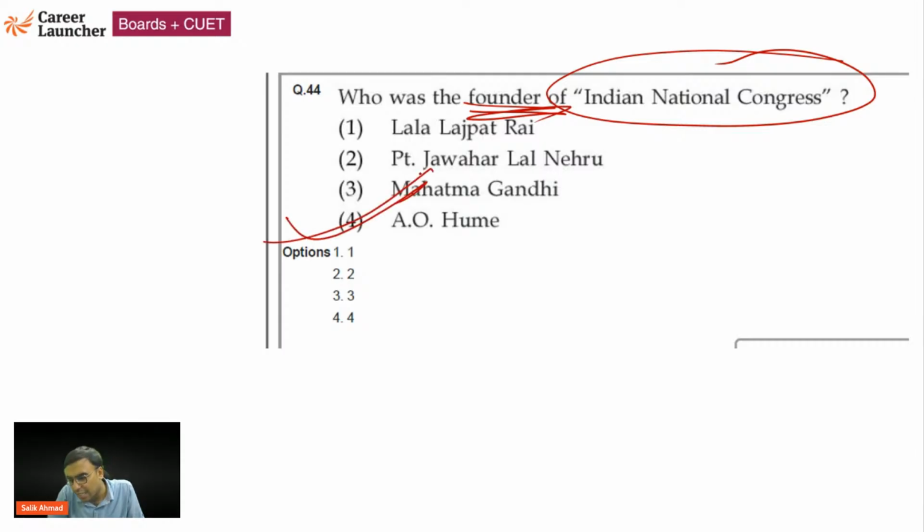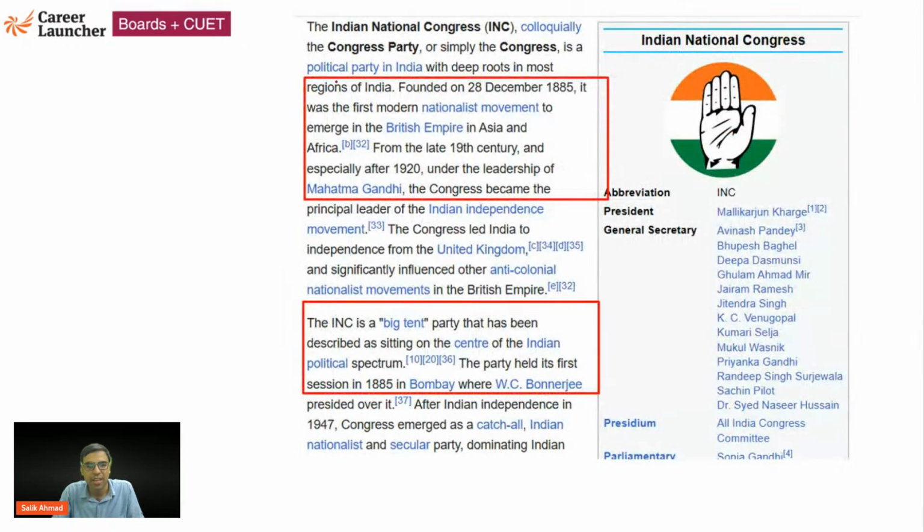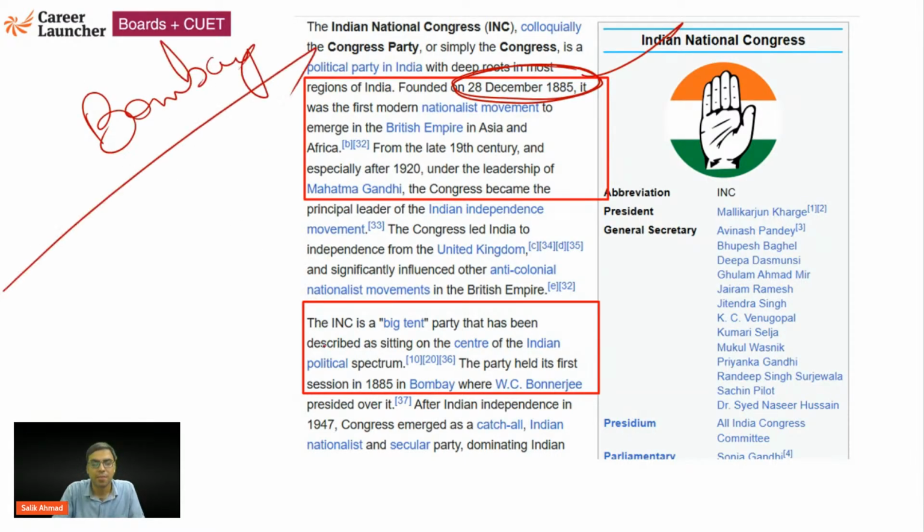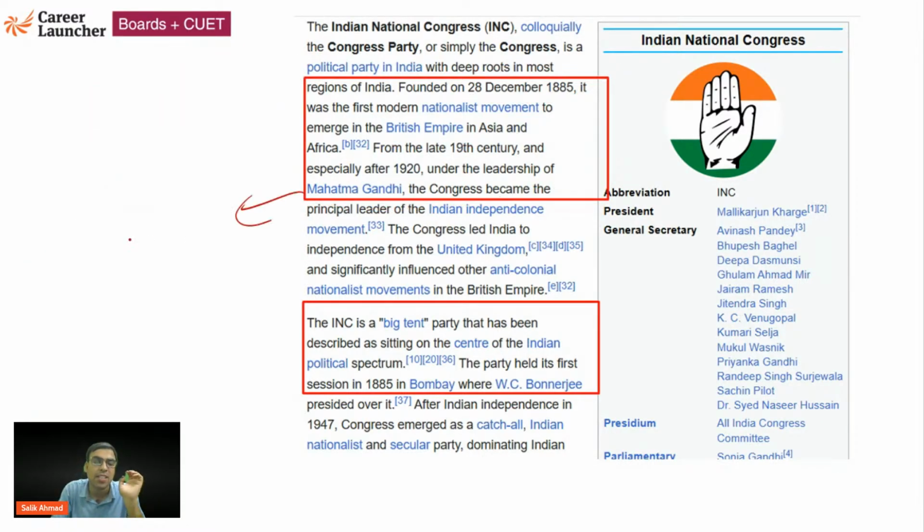Hume, so D is the right answer. Yes, Disha and Priyansh Gupta, you both are right, हाँ। Founded in December 1885, year याद रखिएगा। And the first meeting happened in Bombay in Gwalior Tank, अंडर द लीडरशिप ऑफ गांधी जी। Actually Congress came under the leadership of Gandhi ji after the 20s. गांधी जी बस एक बार प्रेसिडेंट रहे थे कांग्रेस के, when, please tell me.